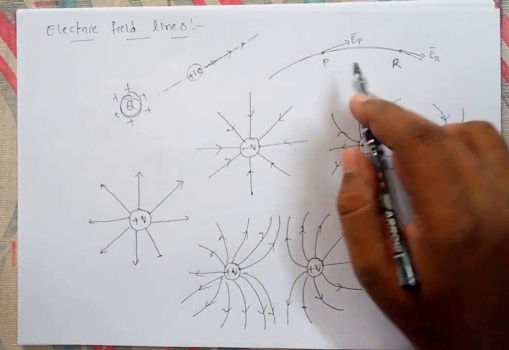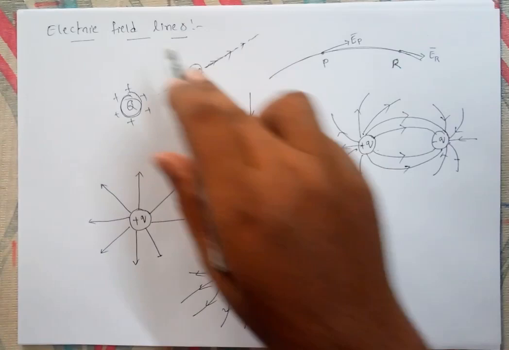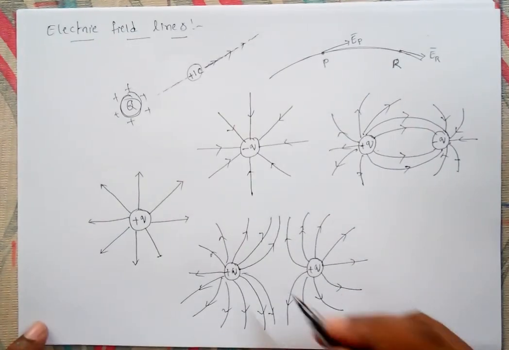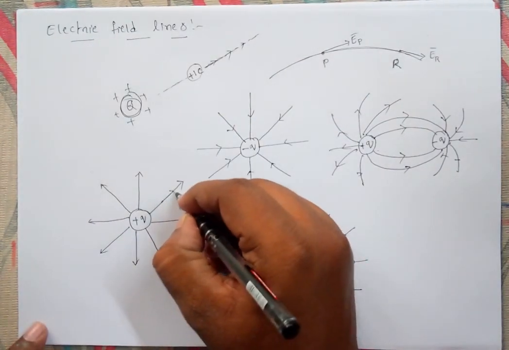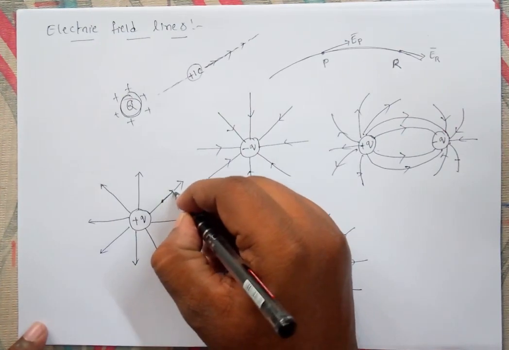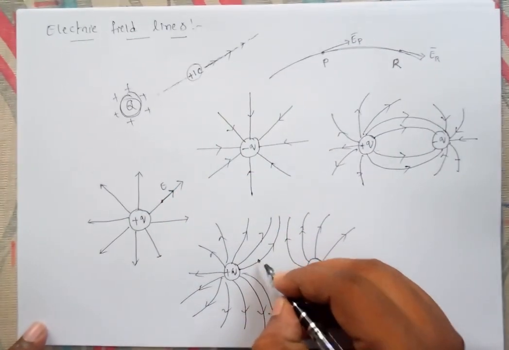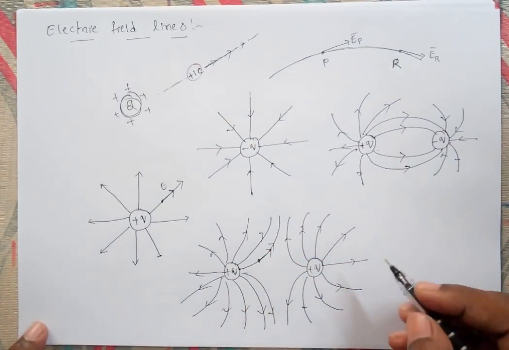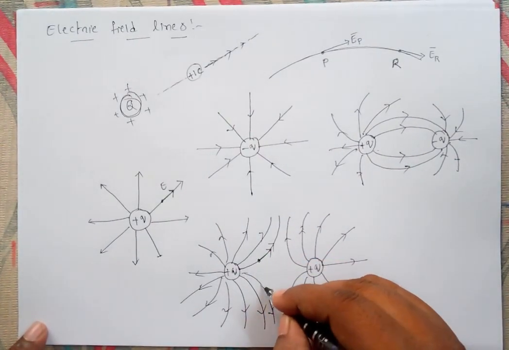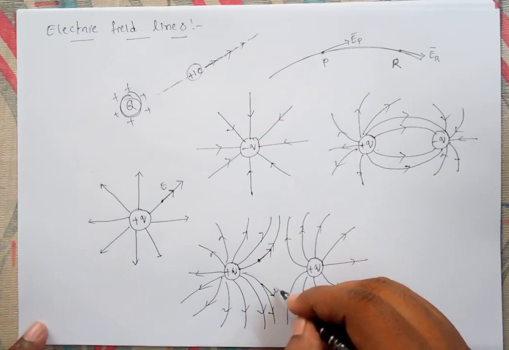See, I told you at any point if you draw the tangent, it gives the electric field intensity at that point. So if you take a point here and draw the tangent, this will give the electric field at this point. And here if you draw the tangent, this will give the electric field at this point. Here also, if you draw the tangent, it will give the electric field at this point.